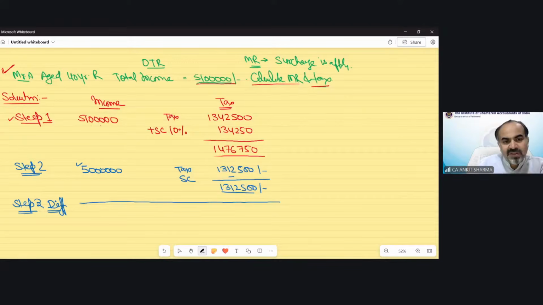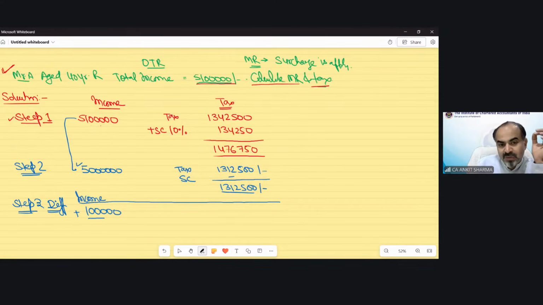If you see step number 1 and step number 2, the income difference was only 1 lakh rupees. If my income had been 50 lakh, the tax would be 13,12,500. And because my income is 51 lakh rupees, the tax is 14,76,750. So technically what is happening?